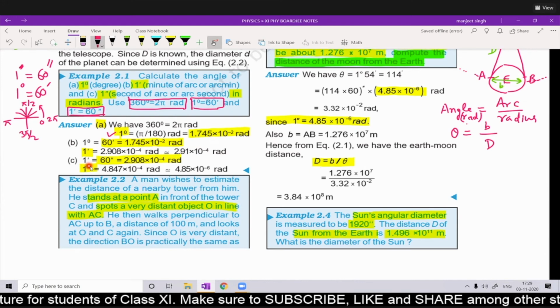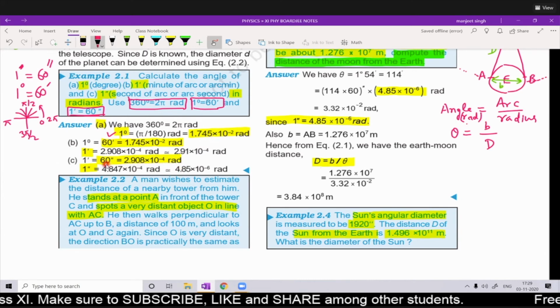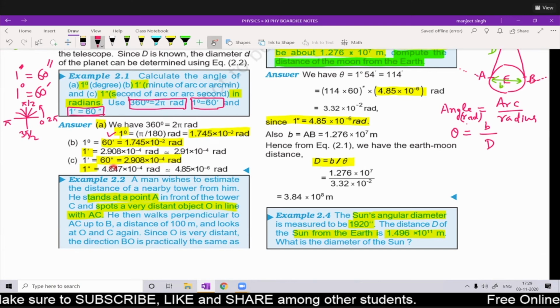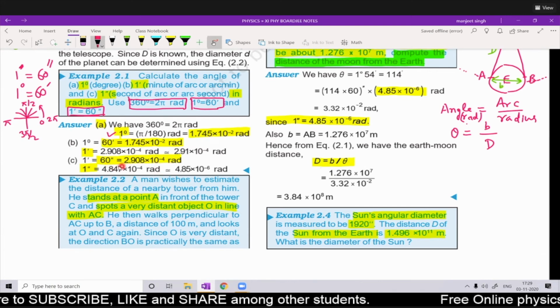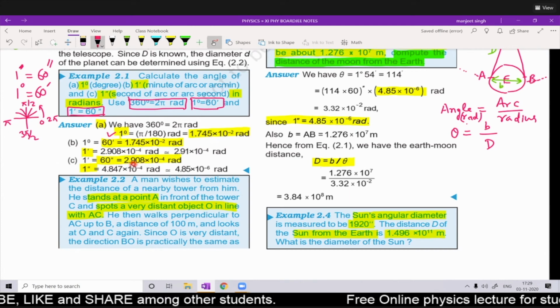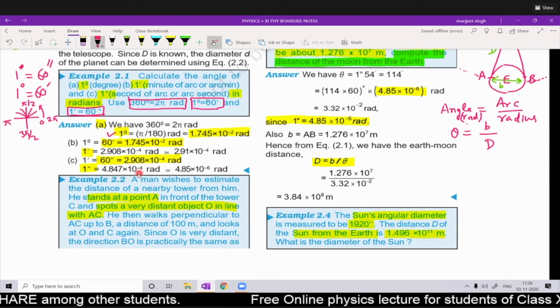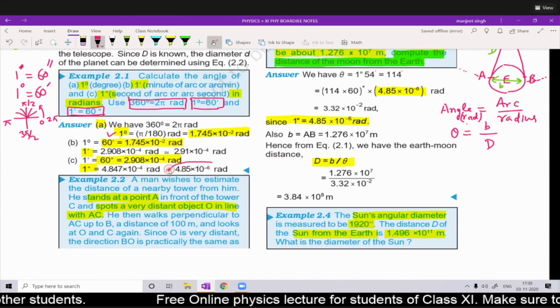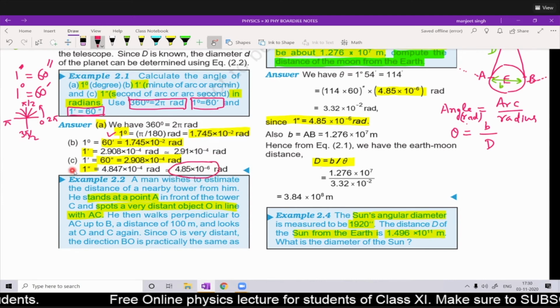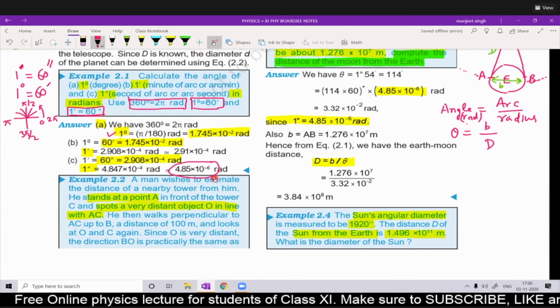So 60 seconds is this much; then how much is 1 second? So for 1 second it is 2.908 divided by 60. This comes out to be 4.847 into 10 to the power minus 6 radians, so about 4.85 into 10 power minus 6 radians. This is an important factor to remember: 1 second is that many radians.